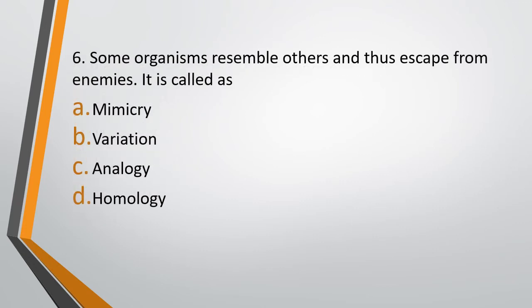Question 6. Some organisms resemble others and thus escape from enemies. This is called as option A. Mimicry. Option B. Variation. Option C. Analogy. Or option D. Homology. Some organisms resemble others and escape from the enemies because of that resemblance. This phenomenon is called as.